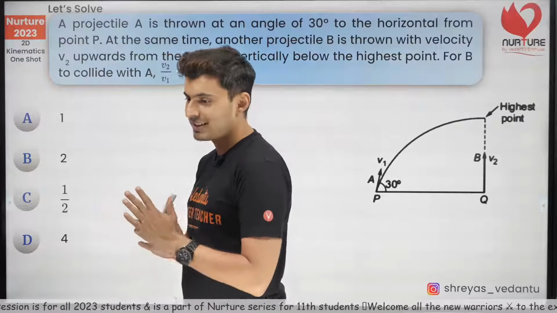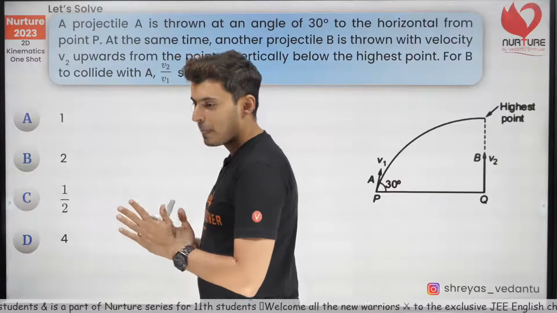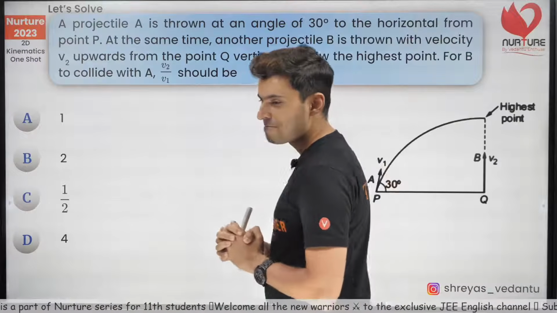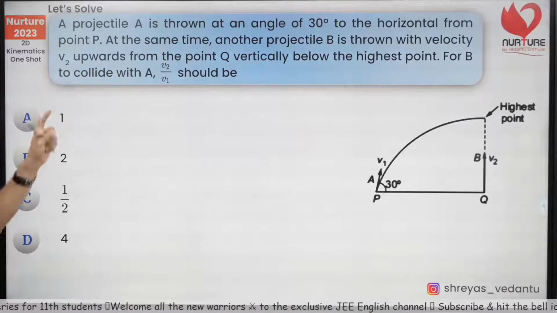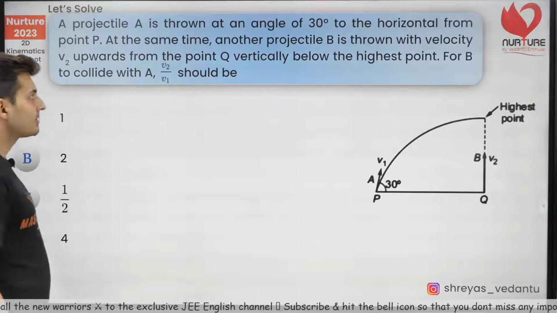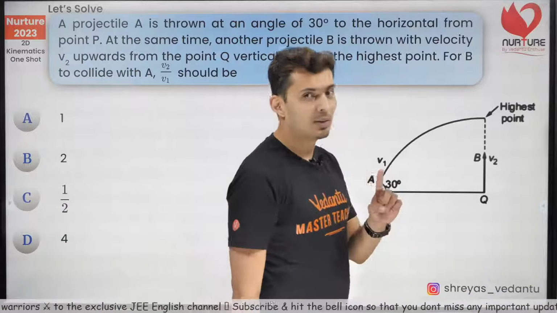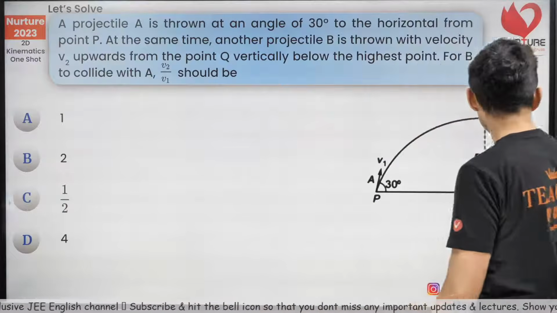Swarlina also saying C. Okay, Anish saying B. Aishwarya saying C. Okay, one of you, please remember it is v2 by v1, not v1 by v2. So be careful over there. It is v2 by v1. So make sure you have found the right ratio. Some of you are saying A.